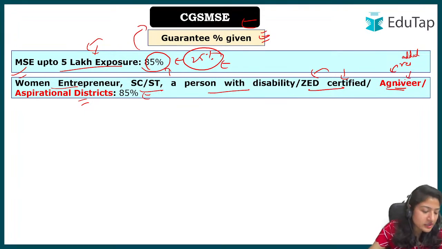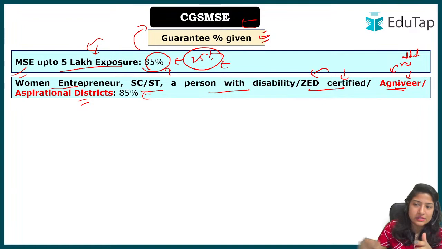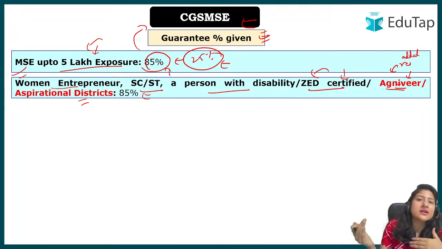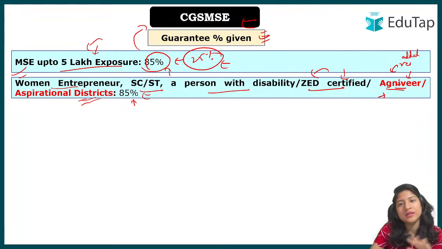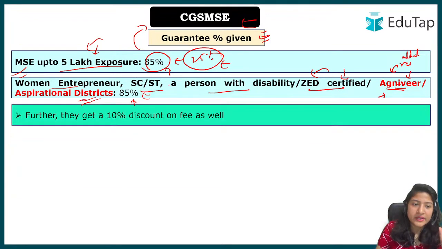Who are Agniveer? We have already made a separate video on that particular scheme. You can watch it from the playlist. Under this new scheme, the youth of India can be part of the army or the defense forces for 4 years, and after that they can come back to the civilian world, and that is why for them also 85% of the loan will be backed up by the government so that they can start some new enterprise. Okay, and aspirational districts are such districts which require more attention than the other districts in the state. So for them also 85% of the loan will be backed up by the government.